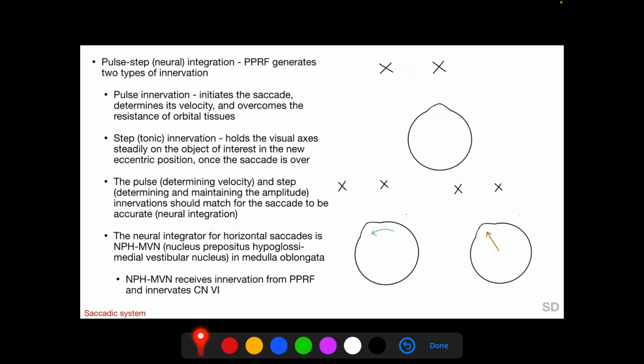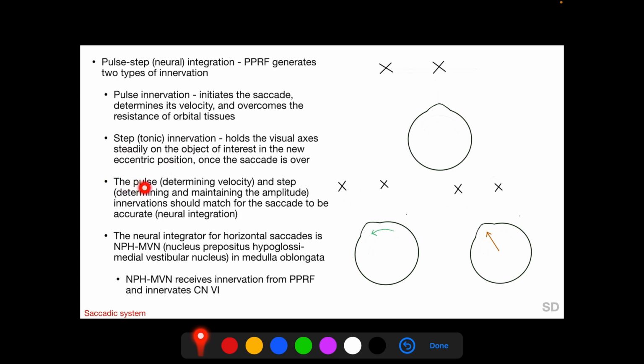For the saccadic system, there is a phenomenon called the pulse step integration, which maintains accuracy of a saccade when the eye is moved from one target to another target. So the PPRF generates two types of innervation, the pulse innervation and the step innervation. The pulse innervation initiates the saccade, determines its velocity, and overcomes the resistance of the orbital tissues. And the step innervation holds the visual axis steadily on the new object of interest in the new eccentric position once the saccade is over.